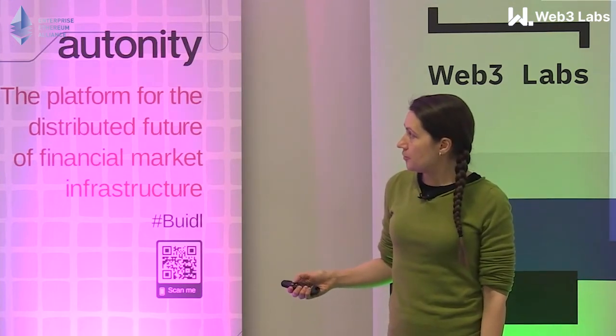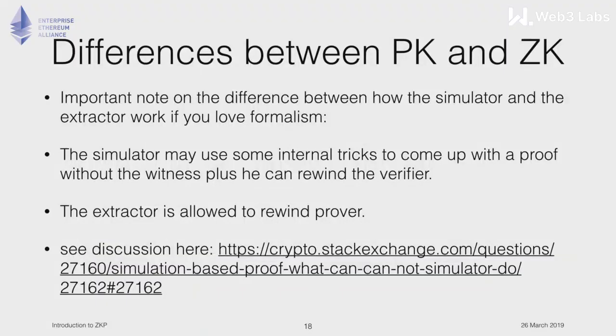Okay, so that concludes the Schnorr protocol demonstration. Now, there are differences, as we talked about already, between proof of knowledge and zero knowledge. For proof of knowledge, you would use an extractor who is allowed to rewind the prover. For zero knowledge, you use a simulator who does some internal tricks to come up with a proof without a witness. Plus, he can rewind the verifier. So these machines have different powers and capabilities.